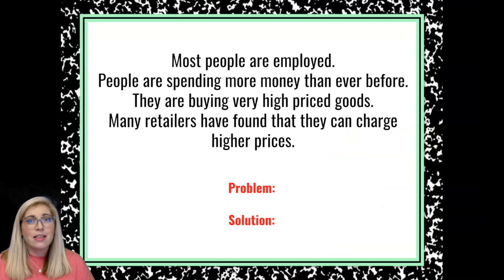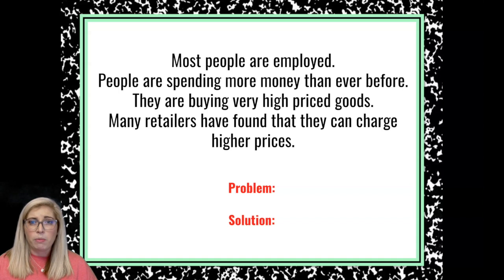So let's say that most people in this scenario are employed, people are spending more money than ever before, they're buying very high-priced goods. Many retailers have found that they can charge higher prices because people have money and they're willing to spend it. So first think about what's the problem, and then what's our solution to fix that problem.